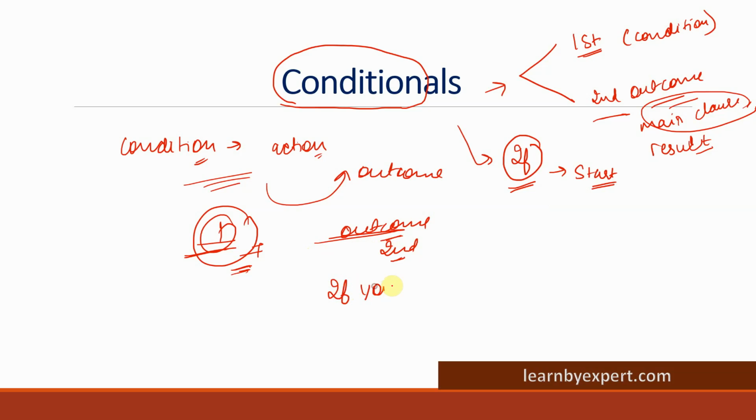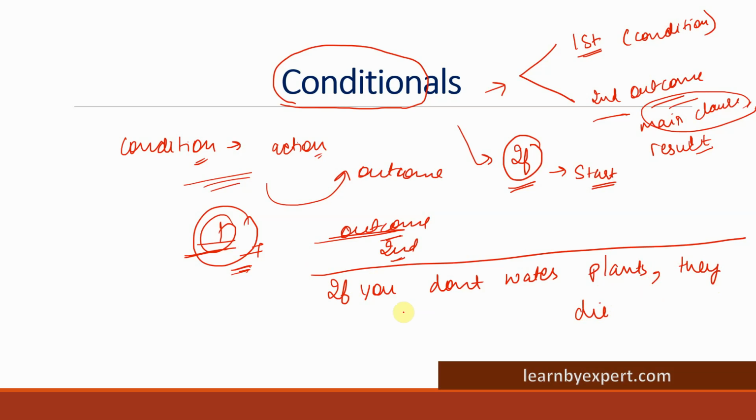If you don't water plants, so do not go for the rules as of now. I just want you to understand the concept clearly. That's why I'm giving you this example. So if you don't water plants, they die. This is a very simple sentence. If you look at the sentence I am talking about, this is the condition.